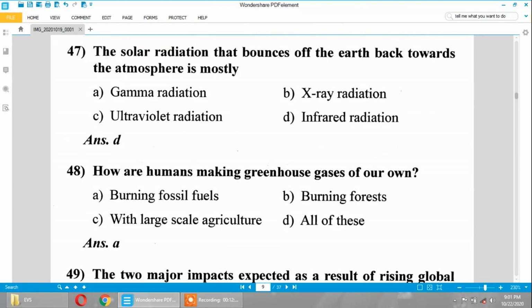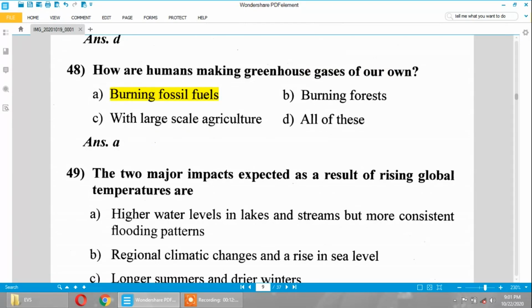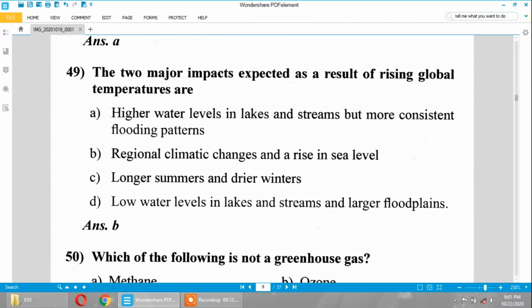Solar radiation that bounces off the earth back towards the atmosphere is mostly infrared radiation. How are humans making greenhouse gases of our own? It is the burning of fossil fuels, because the burning of fossil fuels produces most of the carbon dioxide gas. And the 49th question: the two major impacts expected as a result of rising global temperature are regional climatic changes and a rise in sea level.